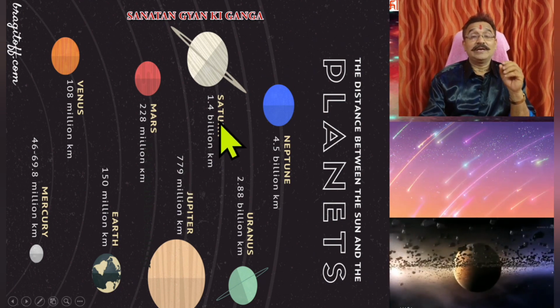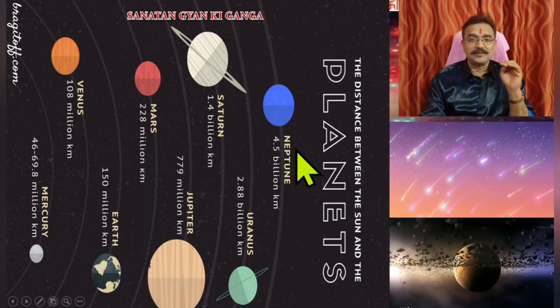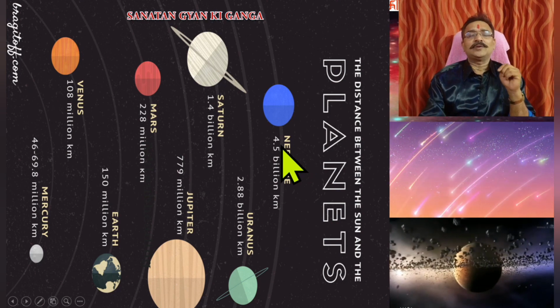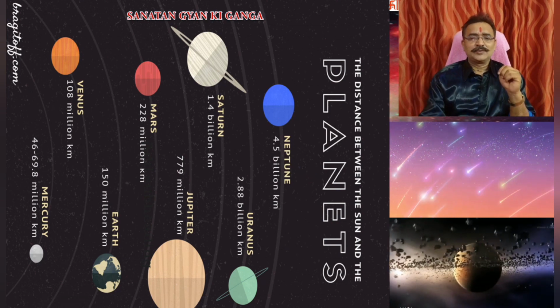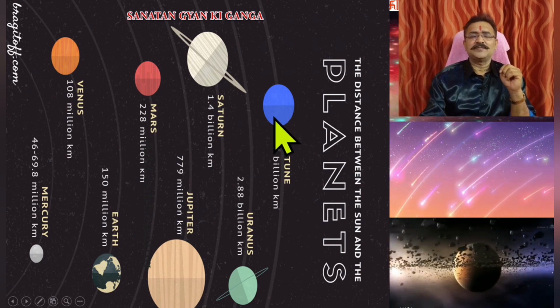Saturn is 104 crore kilometers from the Sun. And if we come to Neptune, it's almost 500 crore kilometers from the Sun. So from here we can understand that its size is also smaller and the distance is also very high.